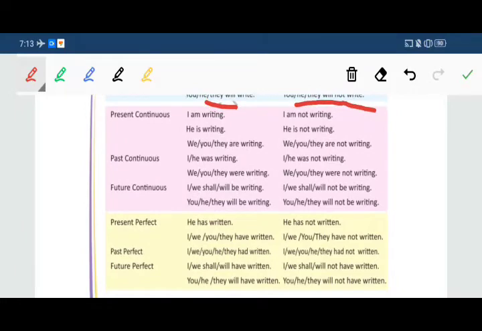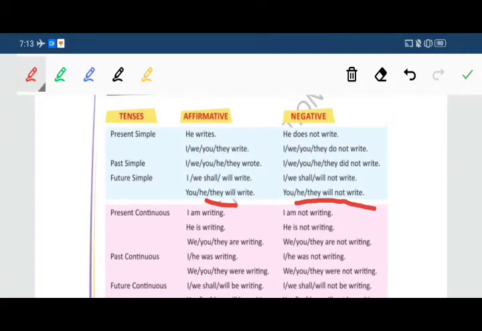Once again, present simple: writes. Negative: he does not write. Past: write changes into wrote. And in negative, did not write. Future: will write, and will not write in negative.